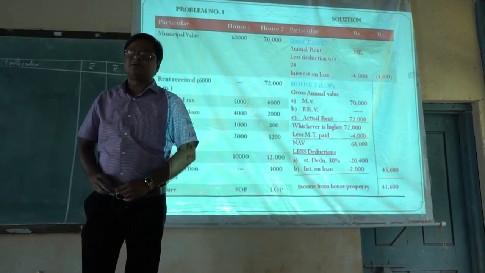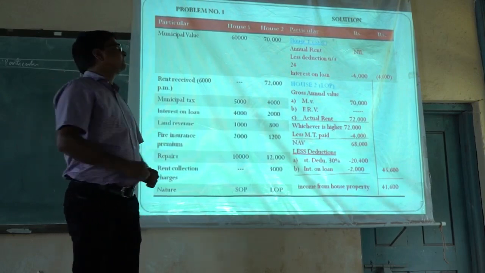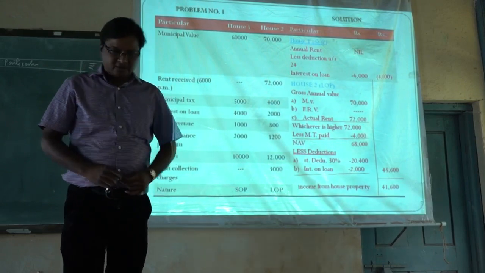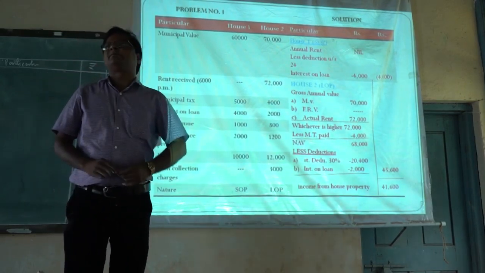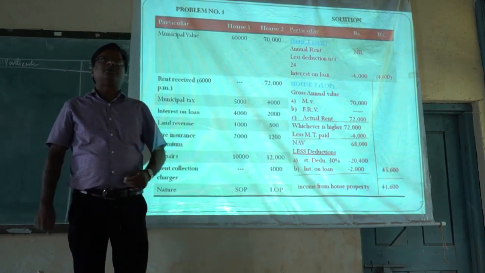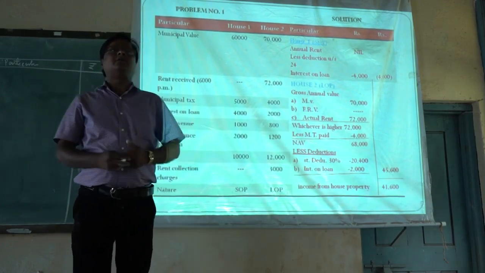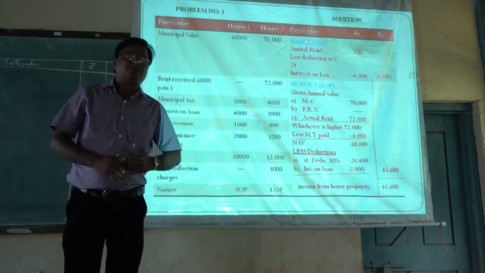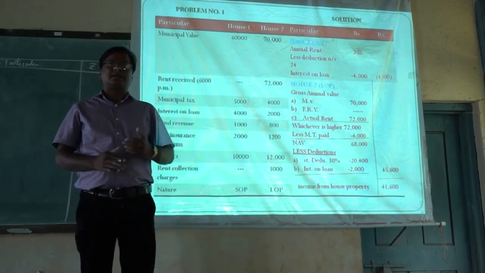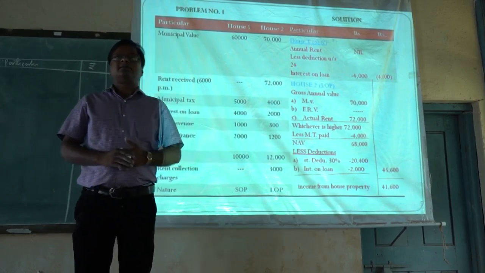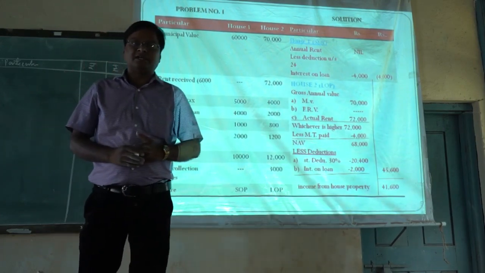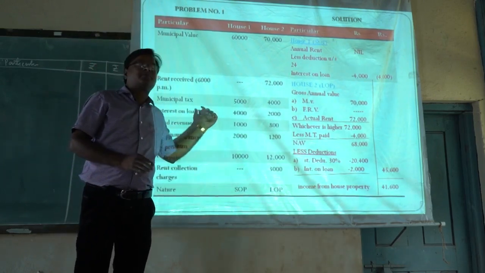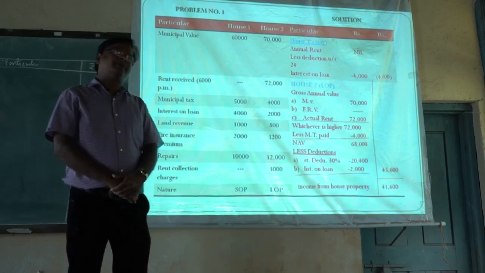Yesterday we started one topic of income tax, that is income from house property. We studied the introduction part of this topic. Certain important terms we studied, like the meaning of annual value, the basis of charge, then the meaning of municipal valuation, fair rental value, standard rent, municipal taxes, and what kind of deductions are available under section 24 for this source of income, that is income from house property.